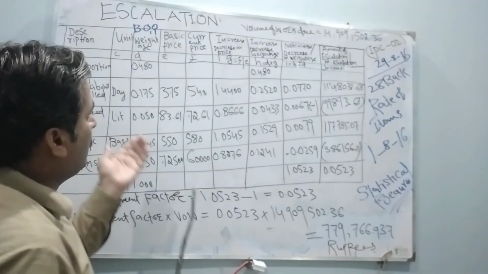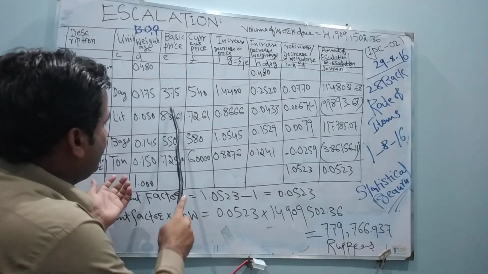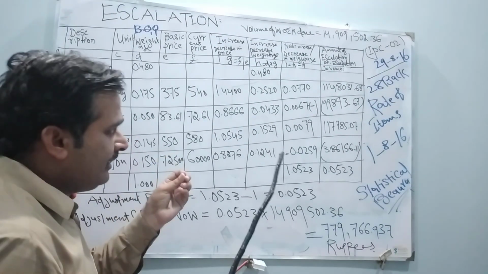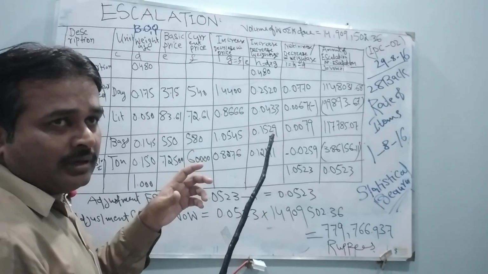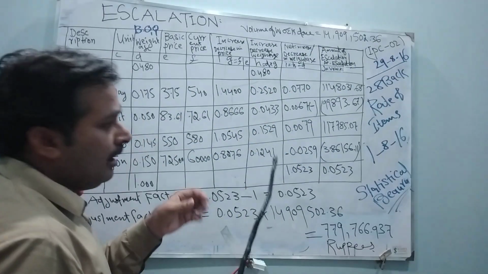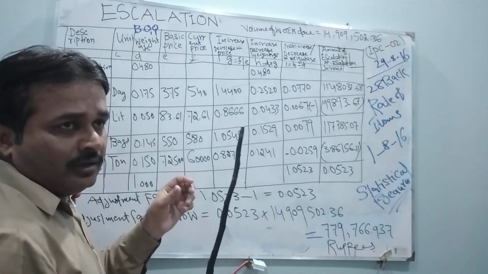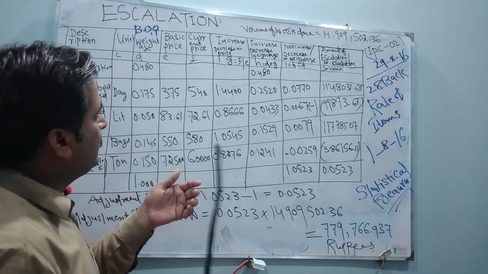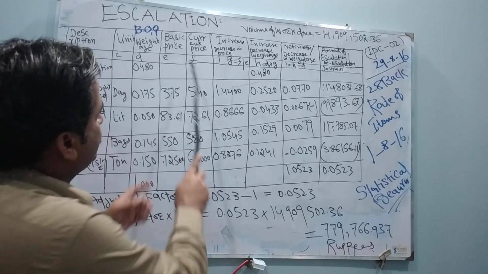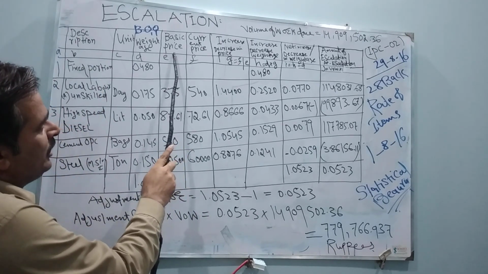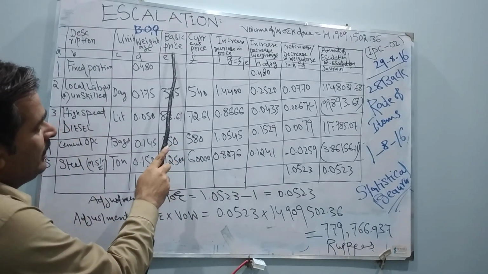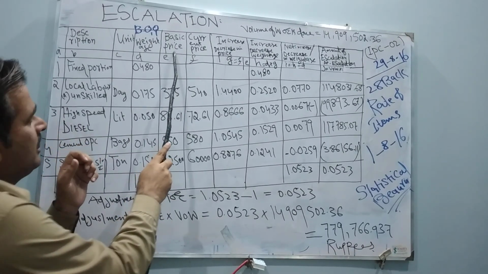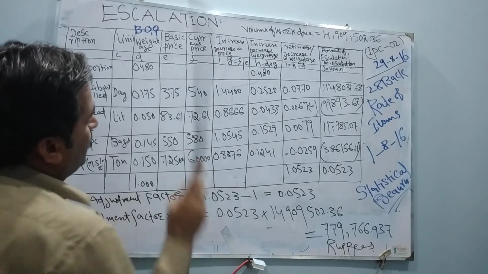Now, where did I get these values? My dear friends, you have to write an application to the Department of Statistical Bureau on the letterhead of the company. You will request them to issue us basic and current prices. You will write in the letter the 2014 basic rates of Sakhar. I am working in district Sakhar, friends. Basic price and current price.